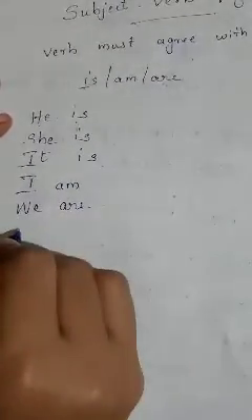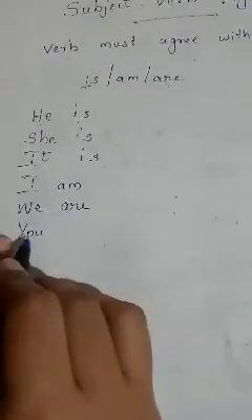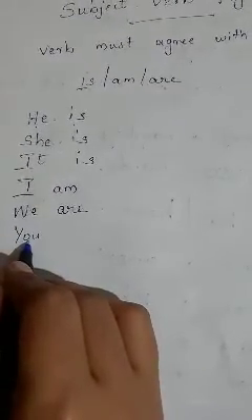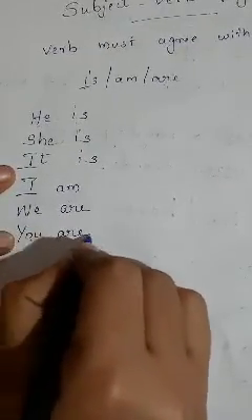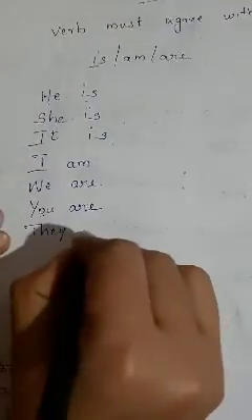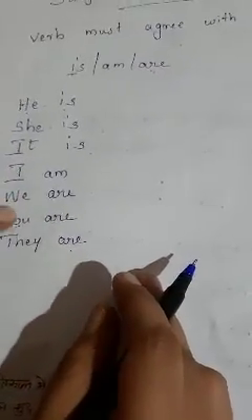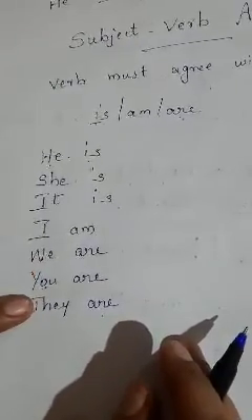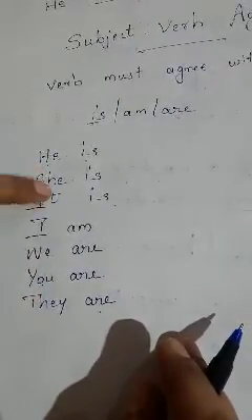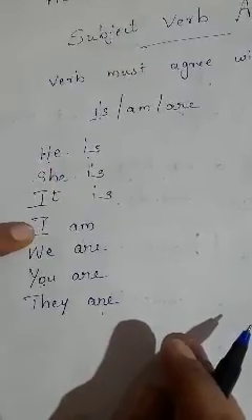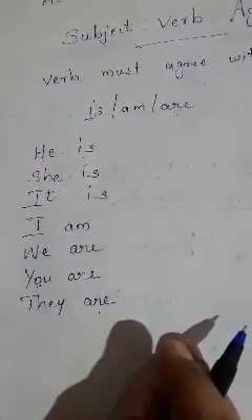When the subject is we, it is a plural subject, so we use are. And you, we can use as singular and plural, but we always use are with the subject you. And when the subject is they, we use the verb are. So we, you, they are the plural subjects. He, she, it are singular subjects. And when the subject is I, we always use am.